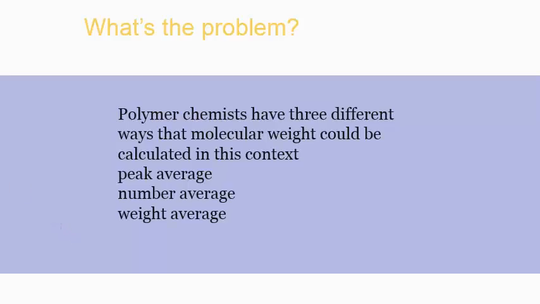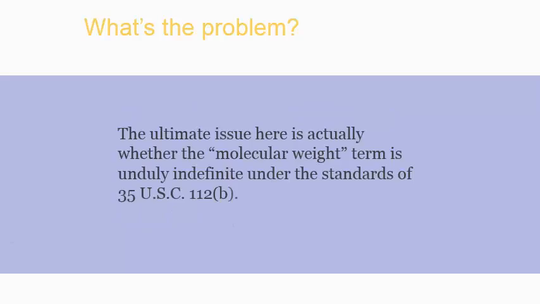So what's the problem in this case? The problem is the molecular weight which is mentioned in claim number 1 of the patent. Polymer chemists have three different ways by which molecular weight can be calculated, that is peak average, number average and weight average. But there was nothing written in the claim about which method was used to measure the molecular weight in the patent. And on this basis, the term molecular weight is unduly indefinite.